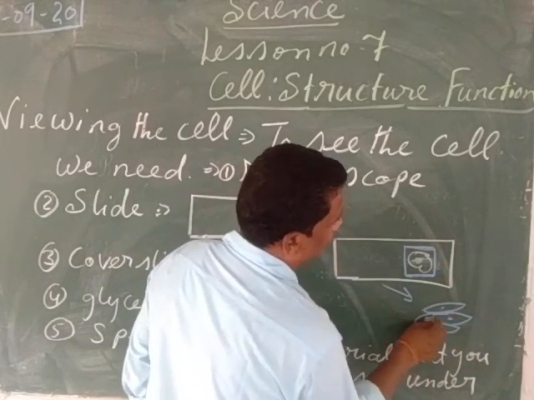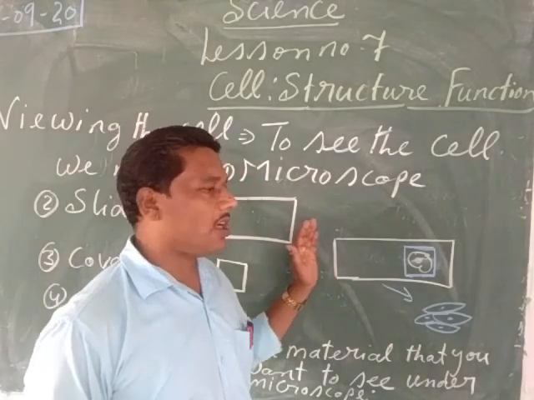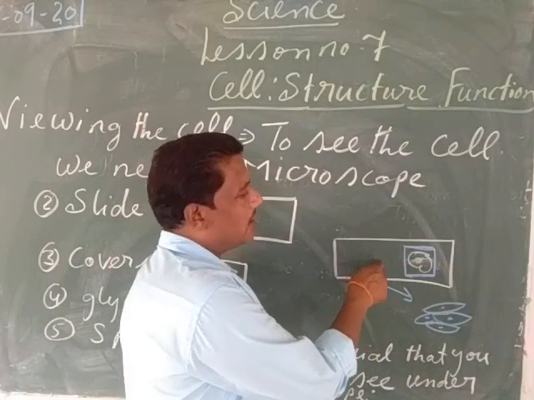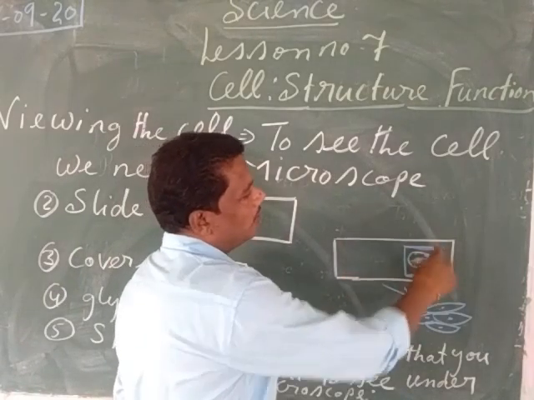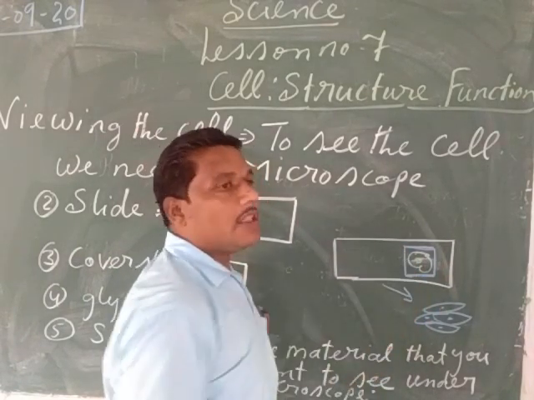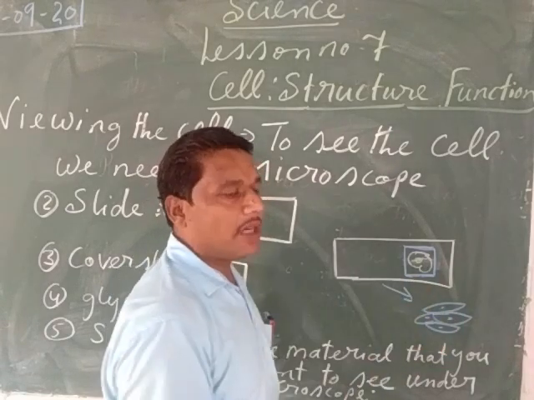What are the cells in the material? We can easily see. So to prepare a slide, first of all, we have to take a glass slide, a rectangular piece of glass. Then you have to put glycerine upon it. Then upon the glycerine, you have to keep the specimen or the study material. Then upon it, you have to put a rectangular or square piece of cover slip. Then see it under the microscope. Then you will see the different types of cells present in that material.